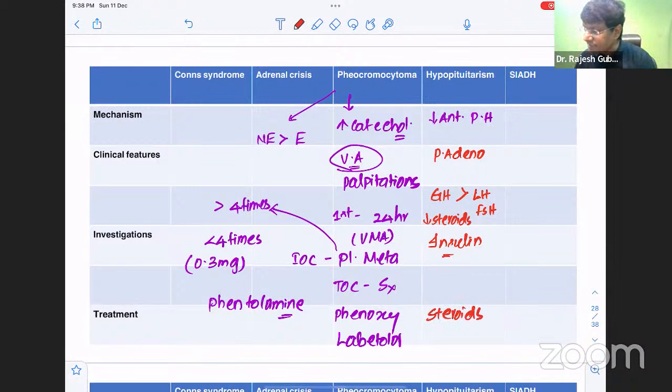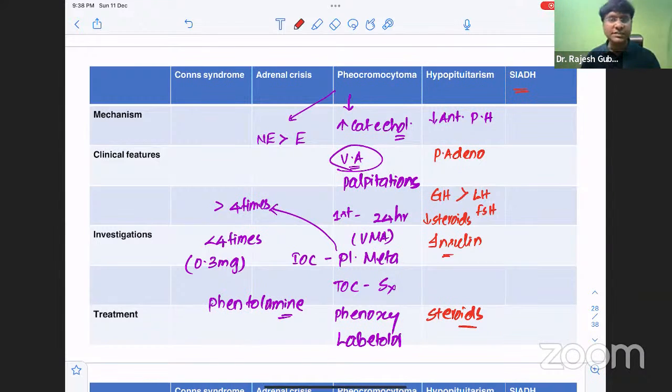Because of decrease in ACTH, there will be decrease in steroids, and the individual will have very severe hypotension. That is the reason why you should give steroids as the first line drug. Subsequently, you can give growth hormone and other drugs. Okay, so that is about hypopituitarism, which is one of the endocrine emergencies.